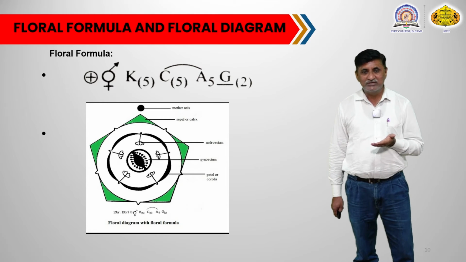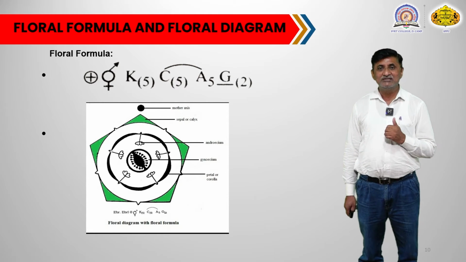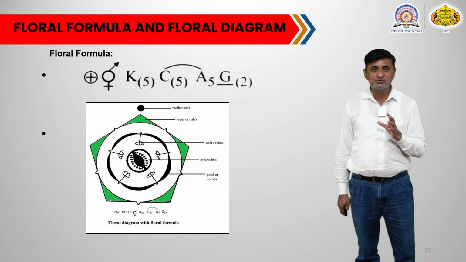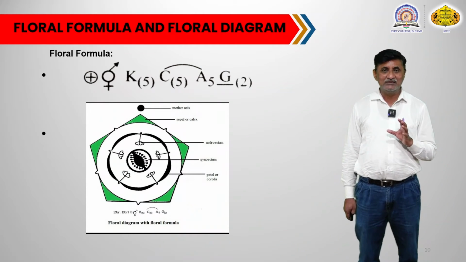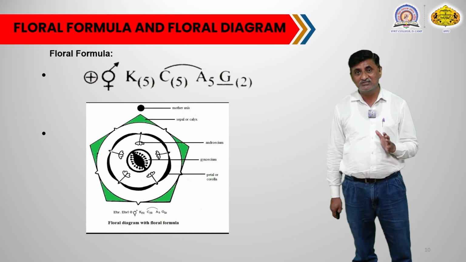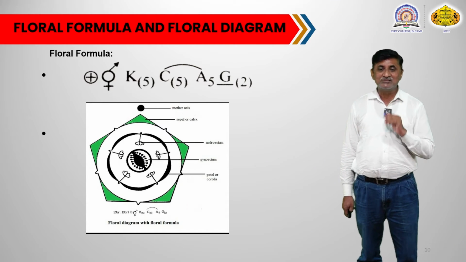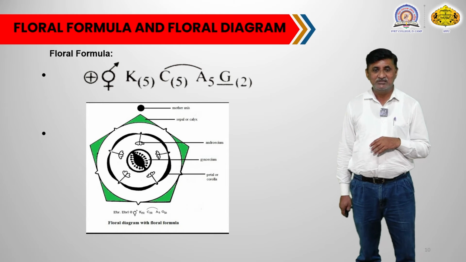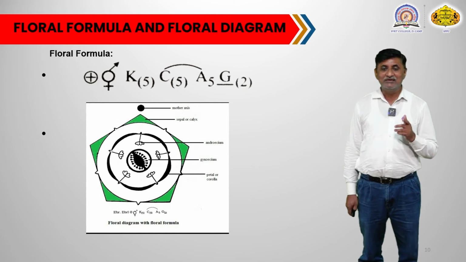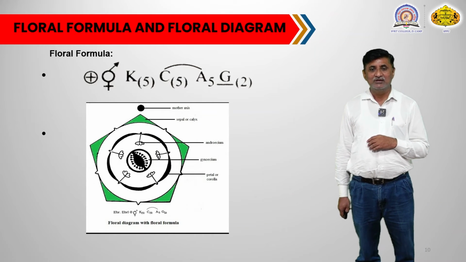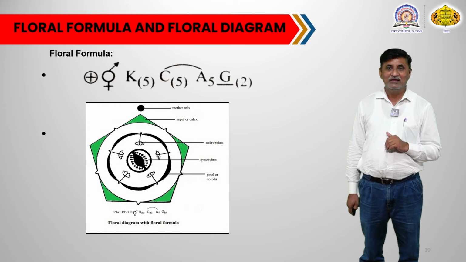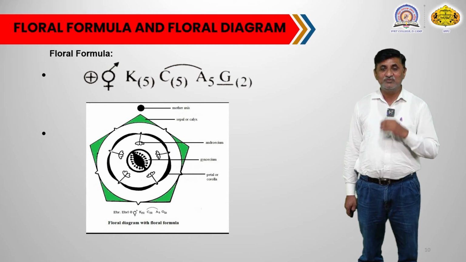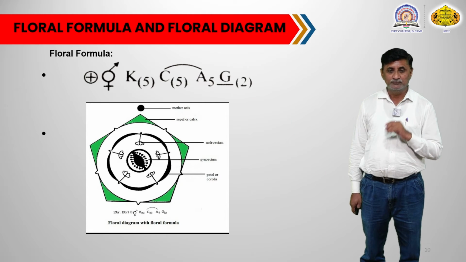Next to the calyx there is an inner whorl made by the petals, called the corolla. The corolla also shows the presence of 5 petal segments. Each petal segment is united with one another, and that is why the corolla is also gamopetalous. The corolla also shows valvate aestivation. Then next to the corolla 5 stamens are shown, joined by the filament with the corolla, and that indicates that the stamens are epipetalous in nature and they are 5.